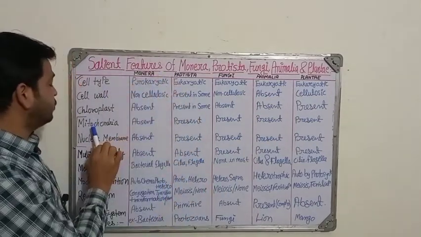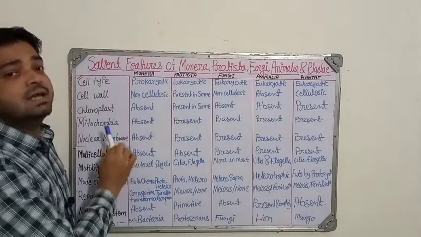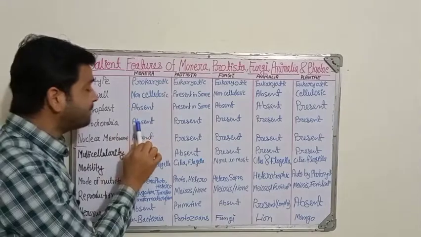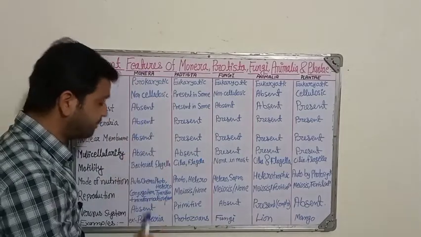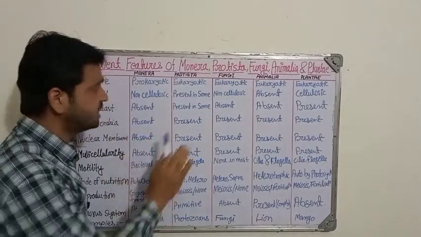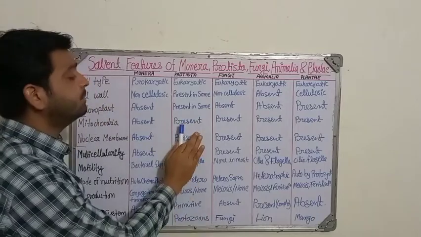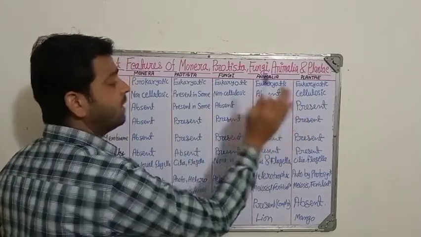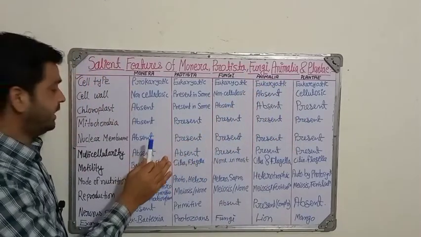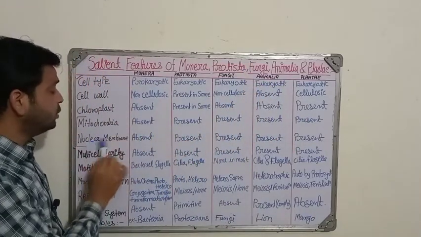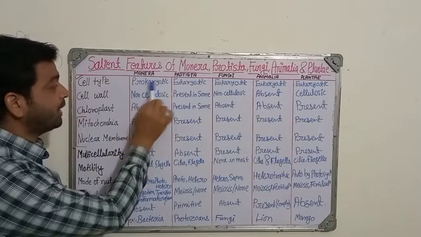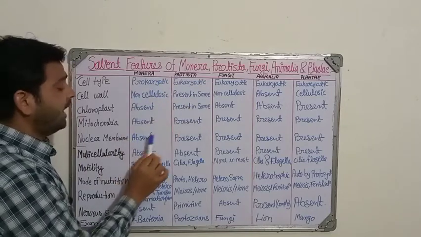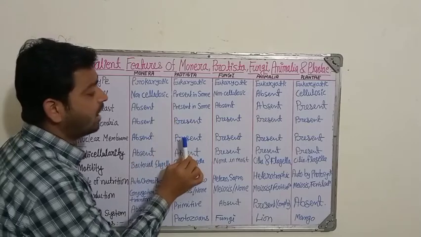Coming to the fourth point, mitochondria, that is the powerhouse for the cell. It will be absent in Monera because bacteria do not have mitochondria. In protozoa they will be present, in fungi it will be there, in animals it will be there, and in plants also it will be there, right? Coming to the nuclear membrane, since Monera is prokaryotic, it has already been made clear that it will be absent, whereas it will be present in all four others.